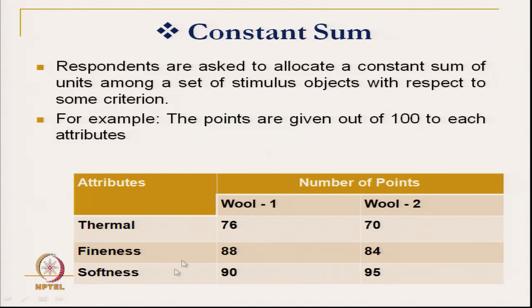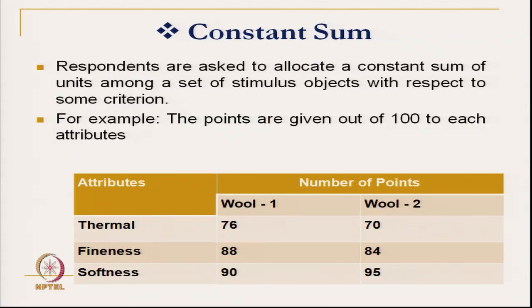Now, we will simply add the constant sum. So, what is the total value of these attributes? 300. So, out of 300, wool 1 has got this ranking, wool 2 has got this ranking. Then we will add these values, and then we will say whether wool 1 is good or bad. So, a higher value means better.